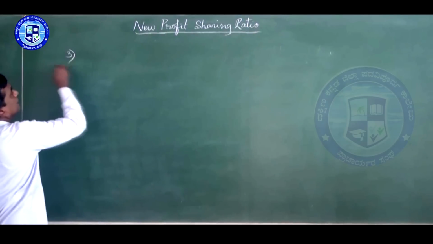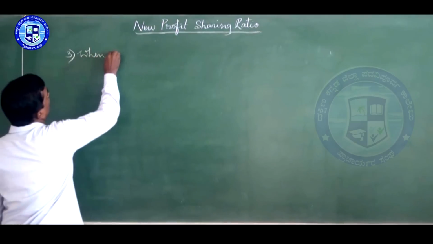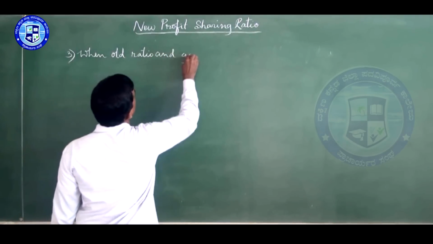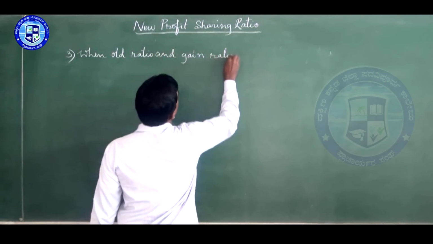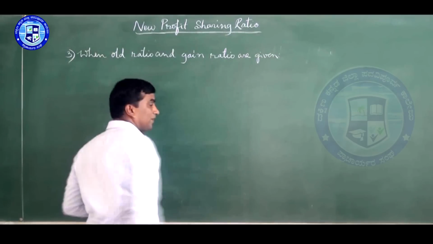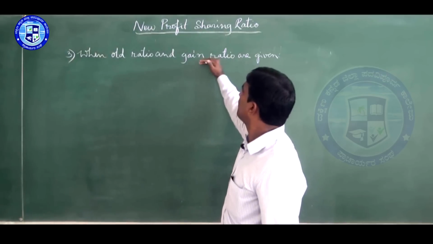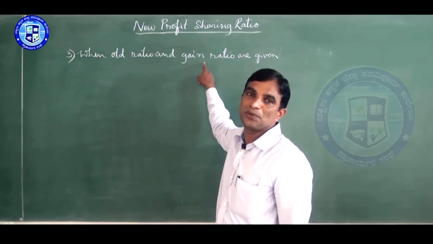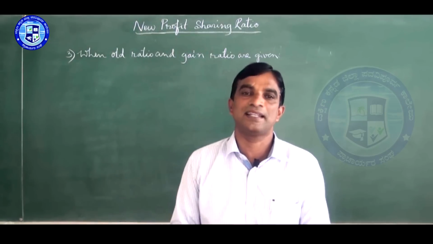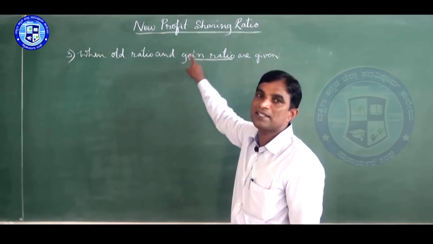Third case, when old ratio and gain ratio are given. So here there will be two ratios, not one ratio and one share. Here the retiring partner's share is acquired in this ratio.